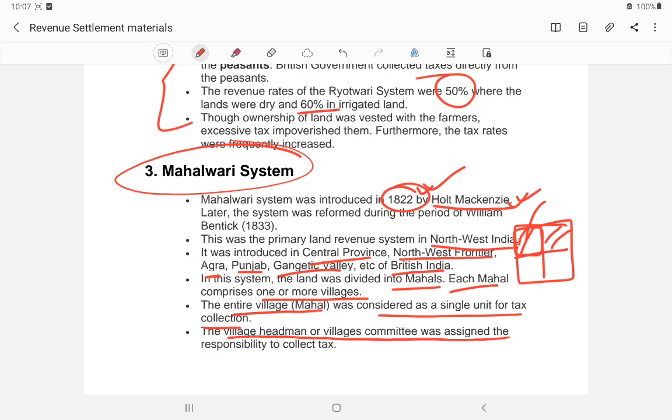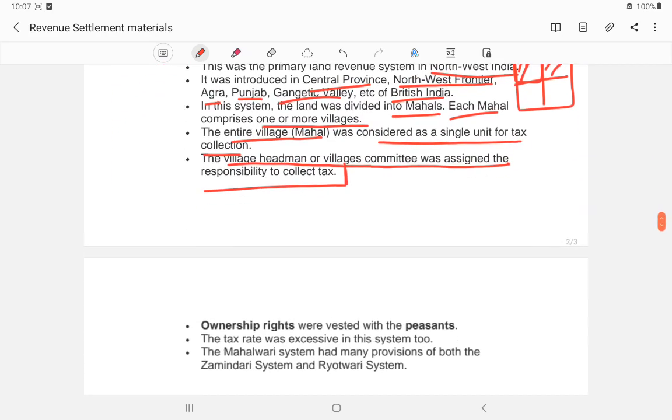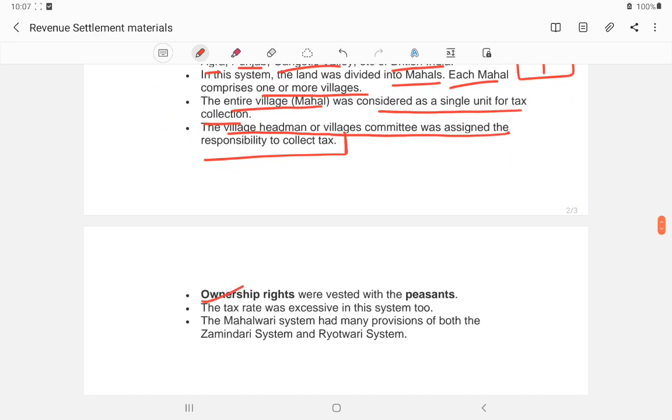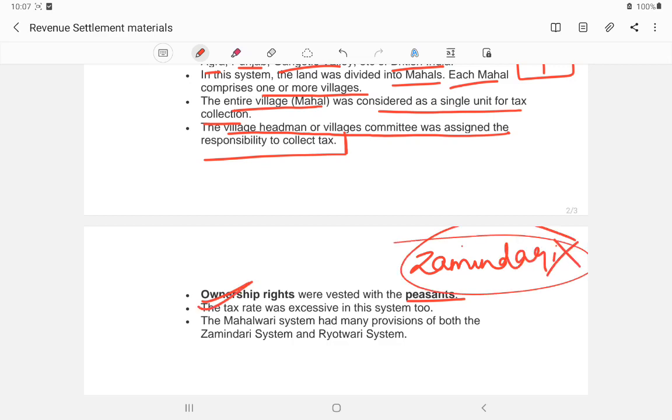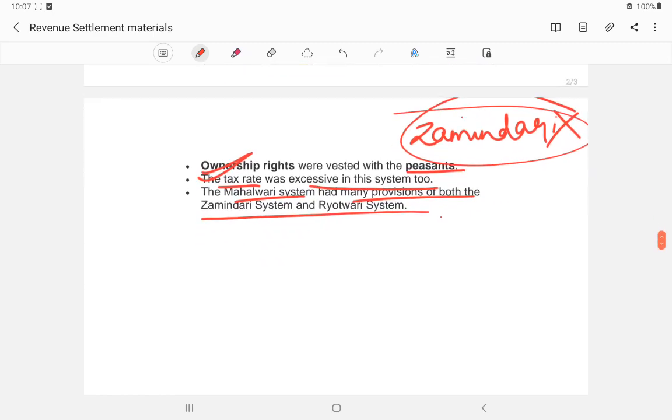The village headman or the village committee was assigned to collect the taxes. The ownership was vested with the peasants. Only in the zamindari system was there a middleman. However, in the raitwari and mahalwari systems no zamindar was there, and the tax rate was excessive in these systems too. The mahalwari had many provisions from both the zamindari and the raitwari system.